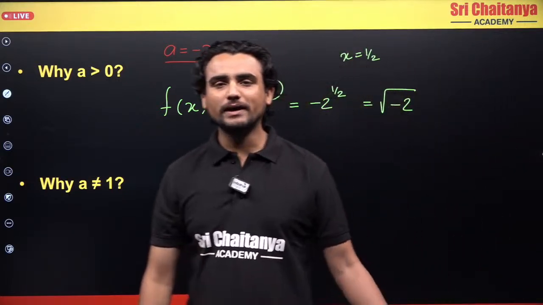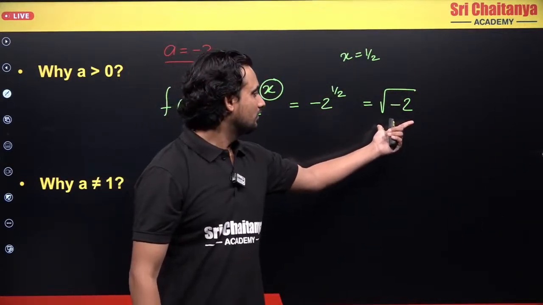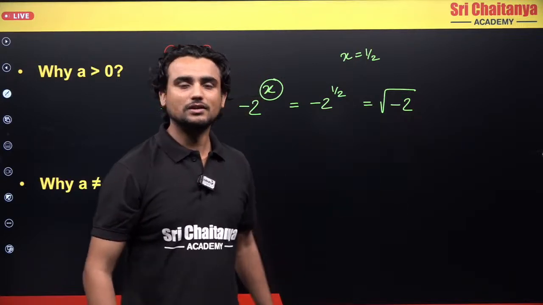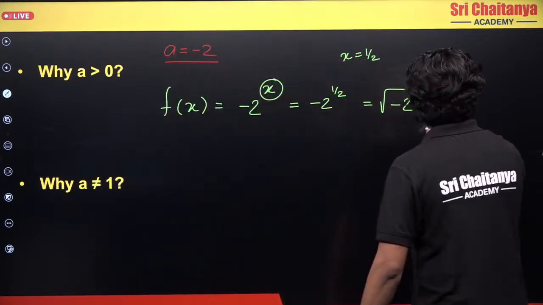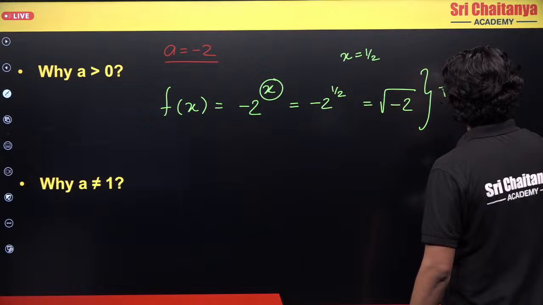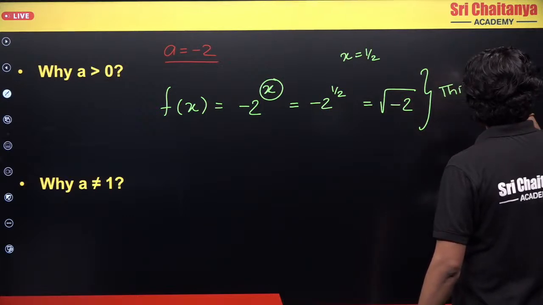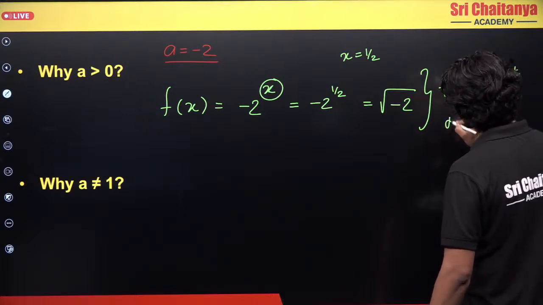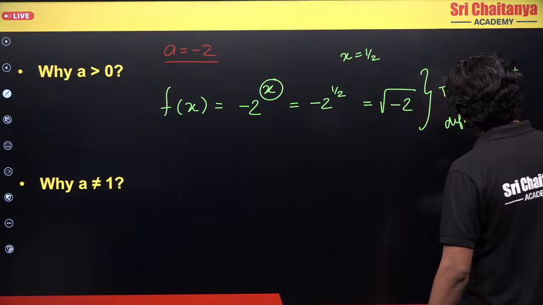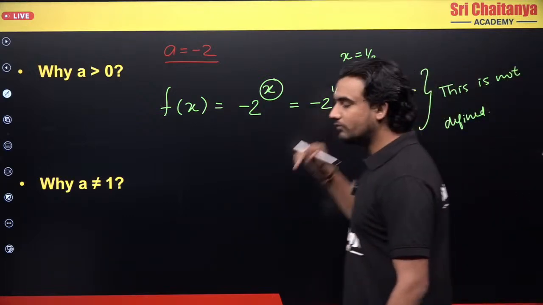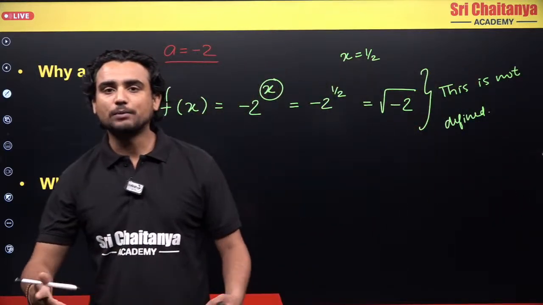So what is the square root of -2? Is this defined? This is not defined, and since it is not defined, I will face problems.